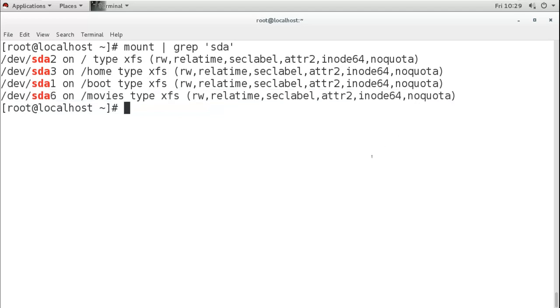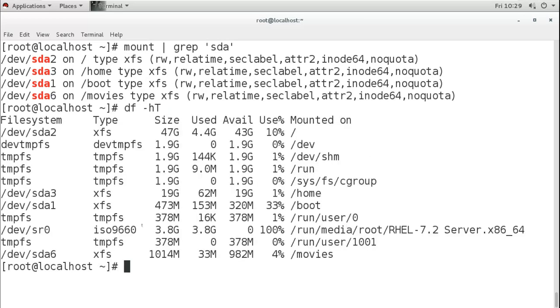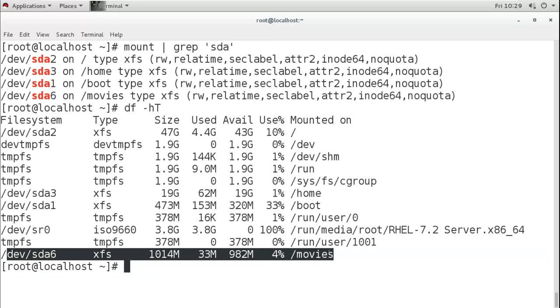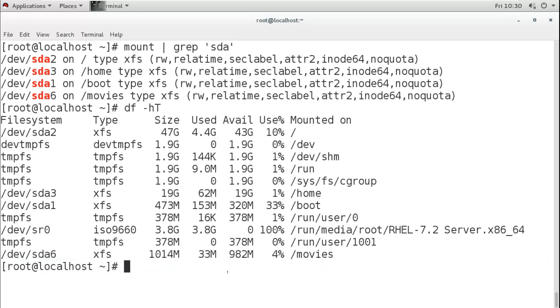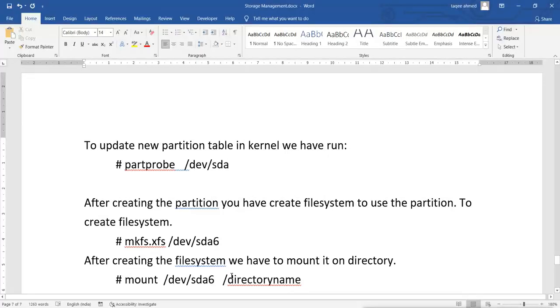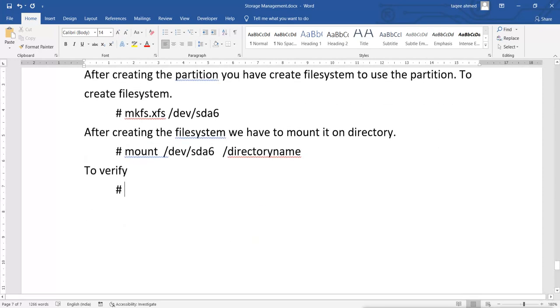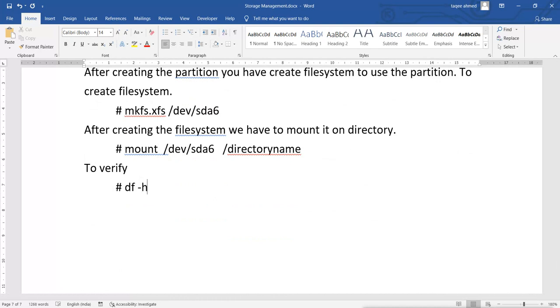You can use the df command also, and you can see this newly mounted partition. To verify, we can use the df -hT command.